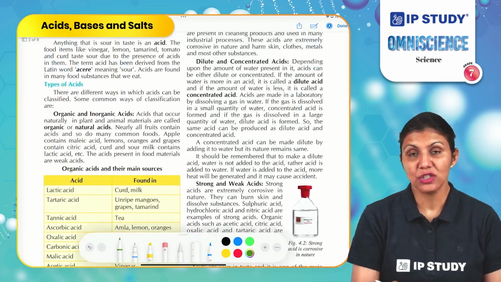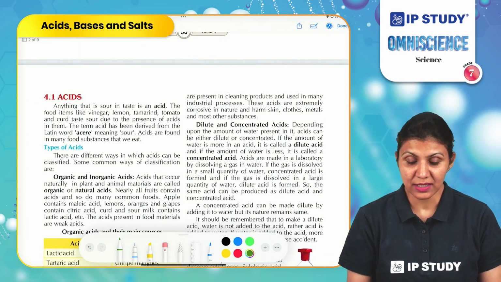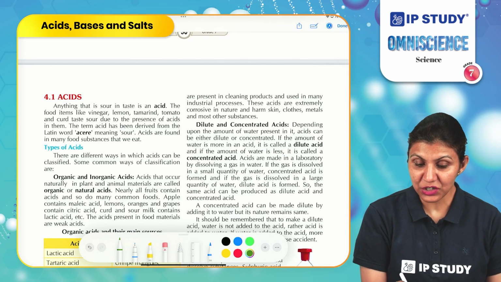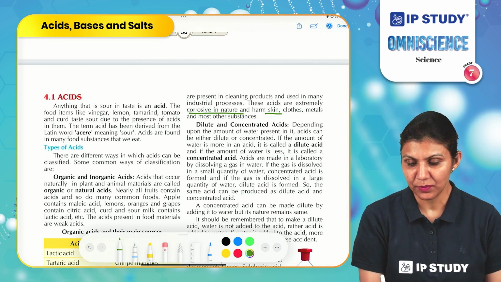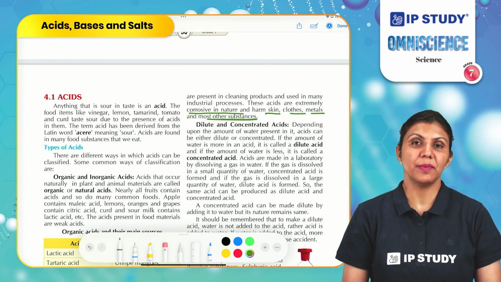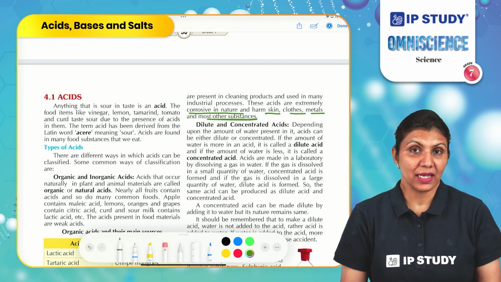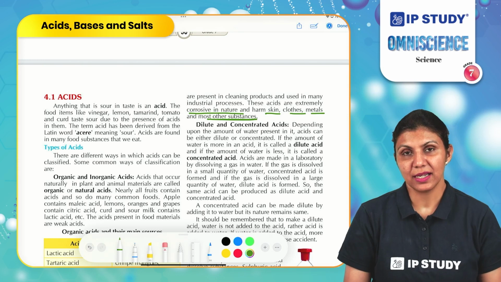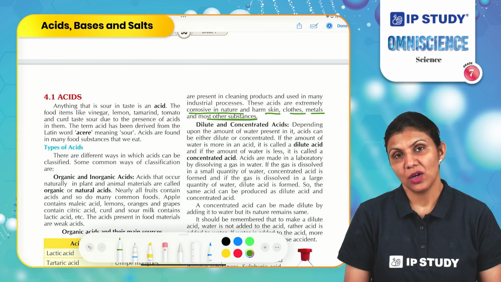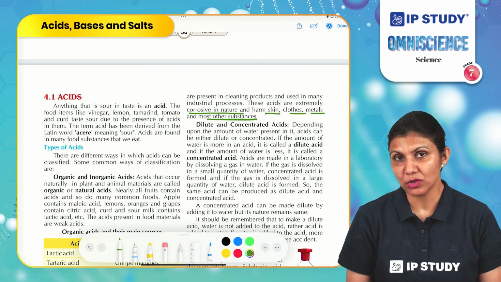Mineral acids are strong acids. These are more corrosive than organic acids. These can harm us and are mainly used in different industries. These acids are extremely corrosive in nature. These can harm skin, clothes, metals and other substances. So if we compare organic and inorganic acids, organic acids are obtained from living bodies like plants and animals, and inorganic acids are obtained from non-living materials. Organic acids are less corrosive, but inorganic acids are the most corrosive acids.